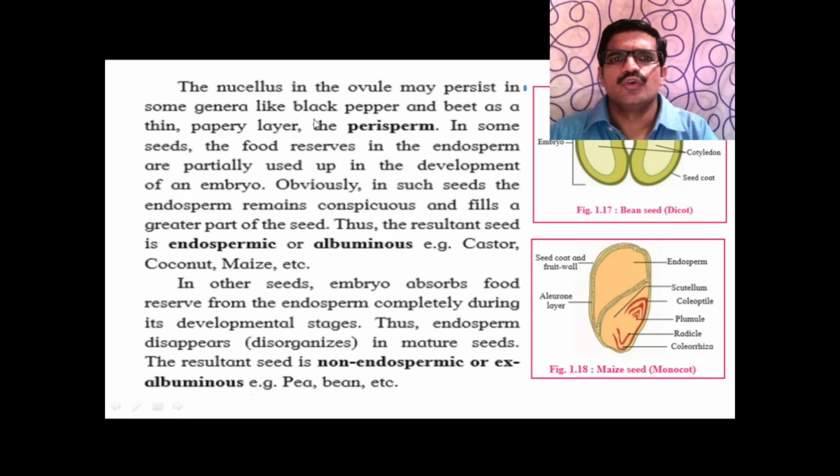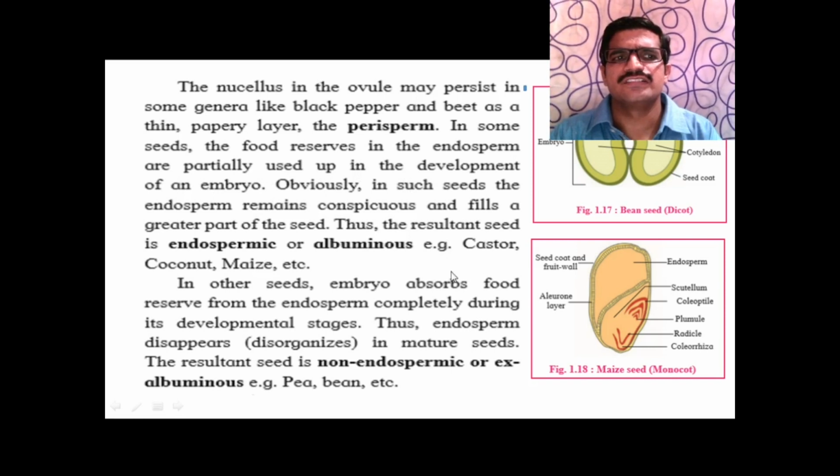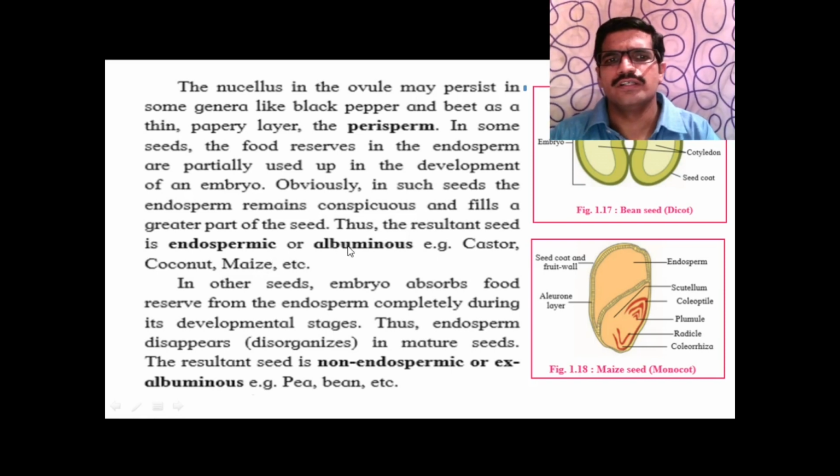The nucellus in the ovule may persist in some genera like black pepper and beet, as a thin papery layer known as perisperm. In some seeds, the food reserve in the endosperm is partially used up in the development of the embryo. Obviously, in such seeds, the endosperm remains conspicuous and fills a greater part of the seed. Thus, the resultant seed is endospermic, also called albuminous. Examples are castor, coconut and maize.